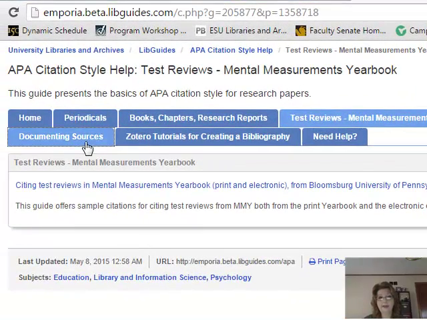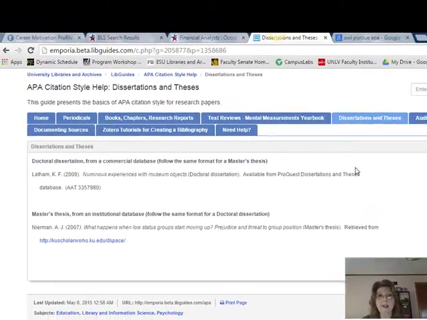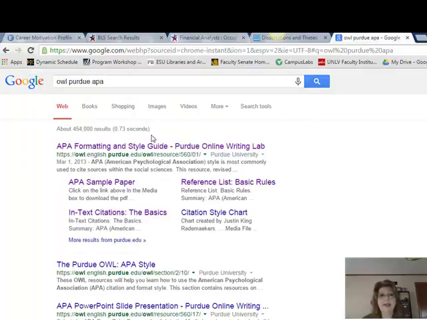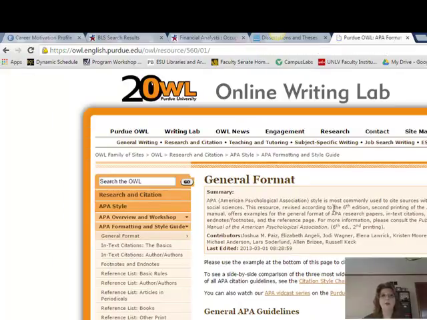And again, what I've done is tried to show you different ways on my APA citation style guide of citing information. Use that as a guide, but again, don't use that as the be-all and end-all. So you always want to find other reliable sources of information, such as the APA publication manual. Another one that you can use that I happen to like very much is the APA Formatting and Style Guide from the Purdue University Online Writing Lab. In other words, OWL at Purdue University.